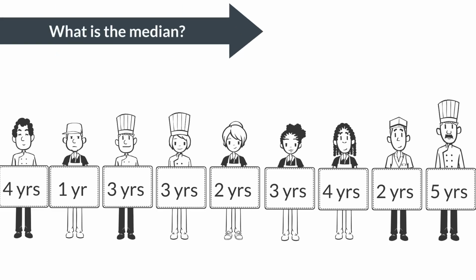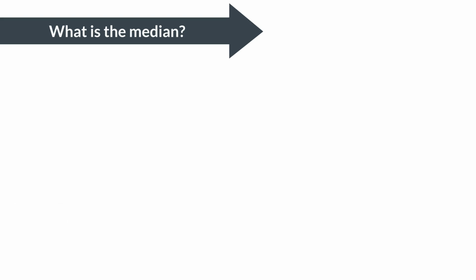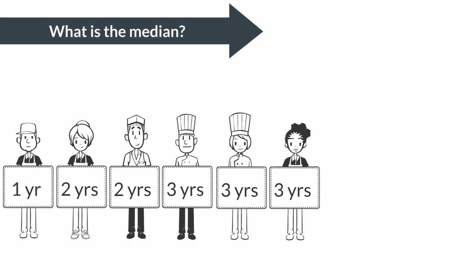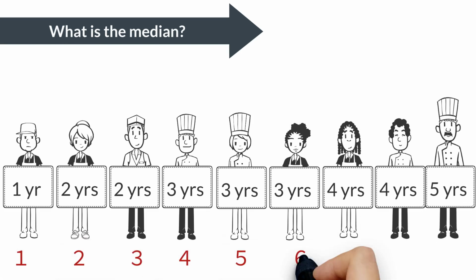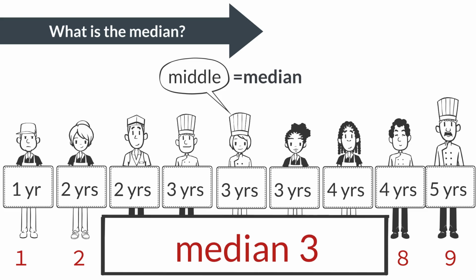Now, another method to summarize this data is through the concept of the median. The median simply refers to rearranging the data in ascending order and identifying the middle value. In our current example, when we rearrange the data, it looks something like this: 1, 2, 2, 3, 3, 3, 4, 4, 5. So, what is the middle value? It is 3. Therefore, to put it simply, this workplace can be described as having a median of 3 years. Interestingly, in this particular example, both the mean and the median are 3.